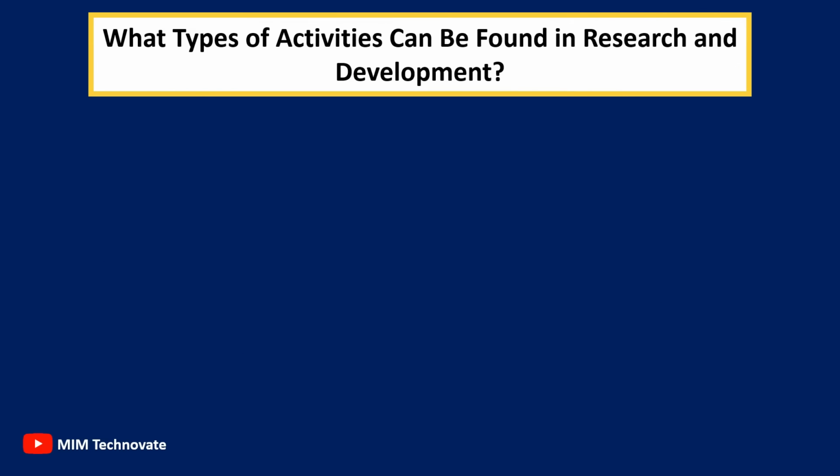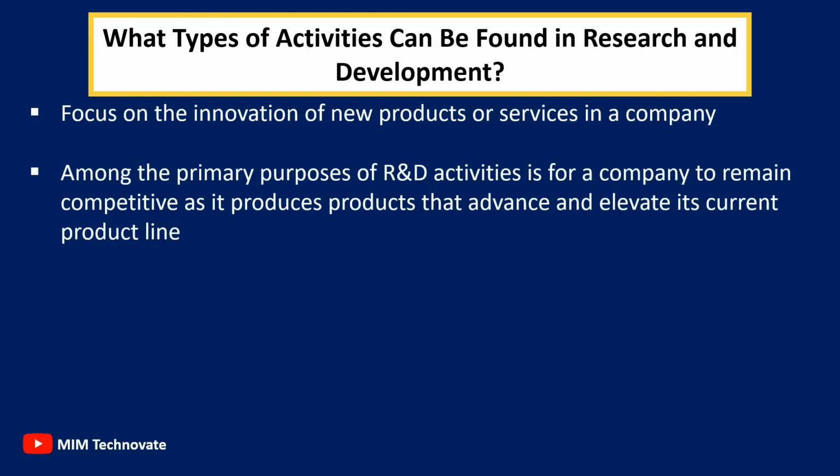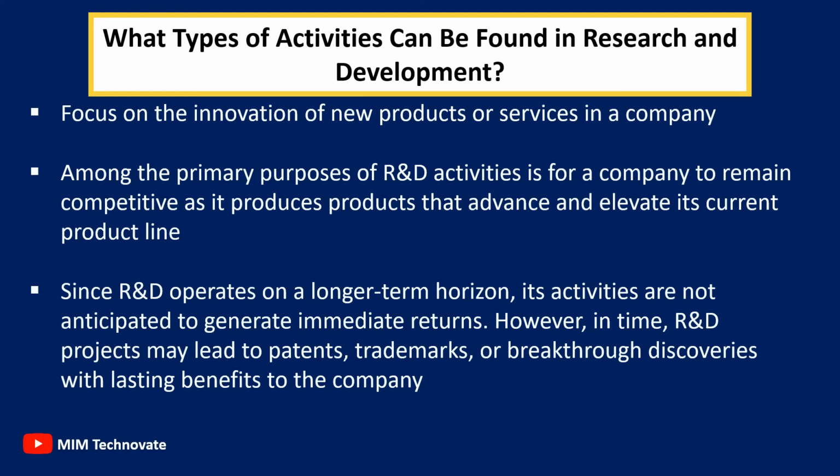What types of activities can be found in research and development? Research and development activities focus on the innovation of new products or services in a company. Among the primary purposes of R&D activities is for a company to remain competitive as it produces products that advance and elevate its current product line. Since R&D operates on a longer-term horizon, its activities are not anticipated to generate immediate returns. However, in time, R&D projects may lead to patents, trademarks, or breakthrough discoveries with lasting benefits to the company.